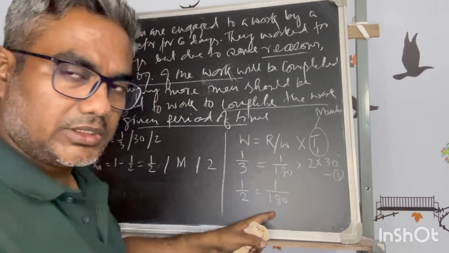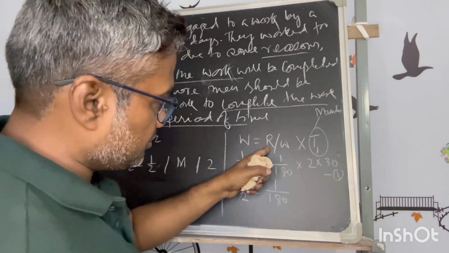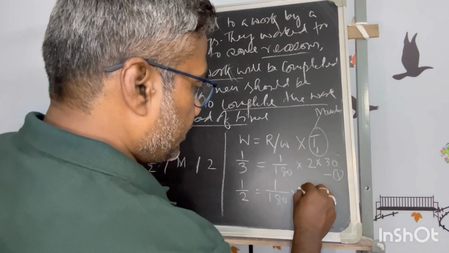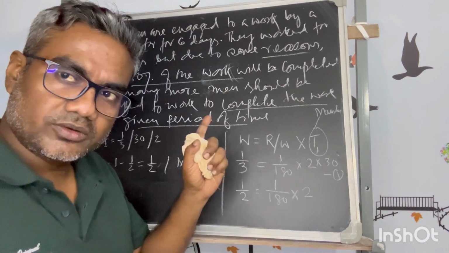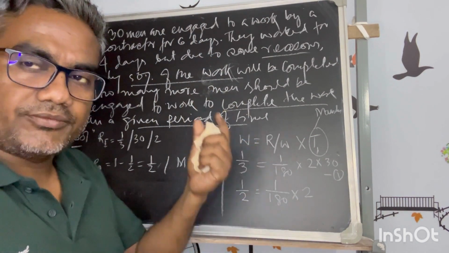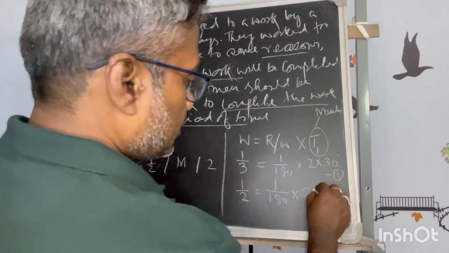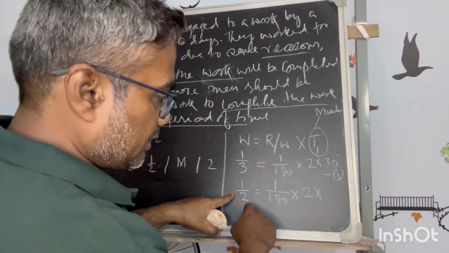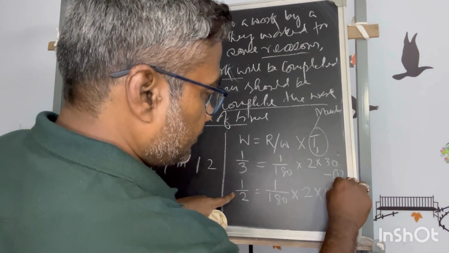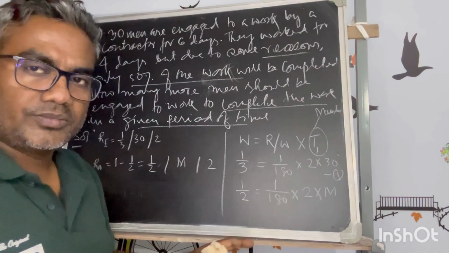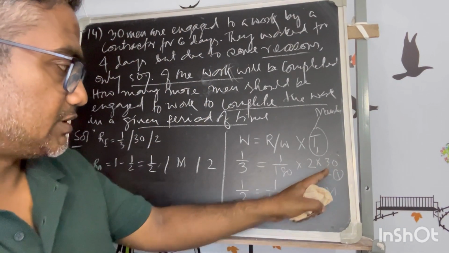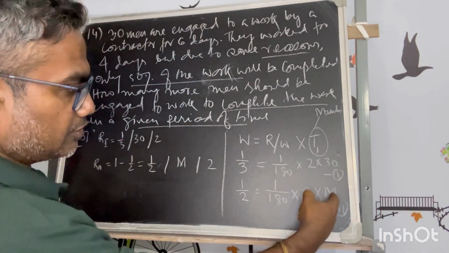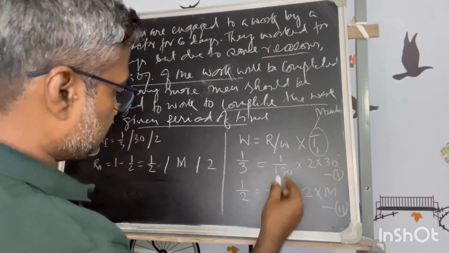So I will not deviate either. We keep the rate of work the same, and our days are 2. For the second case also we have 2 remaining days, but to complete a higher part of the job you must have a different number of men, isn't it? For the first case 30. So these are the 2 equations. Now you have to solve only for m, because only m is unknown.